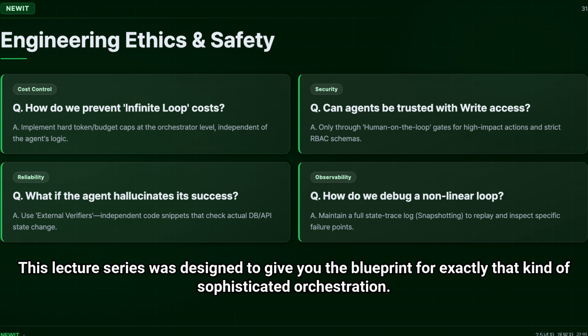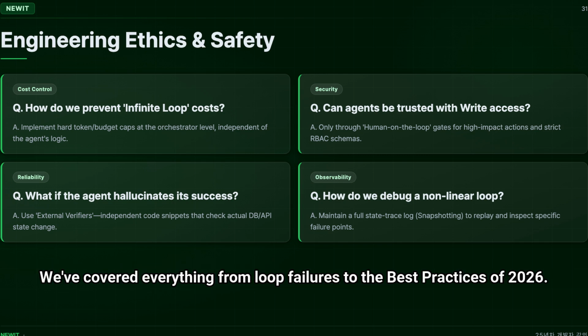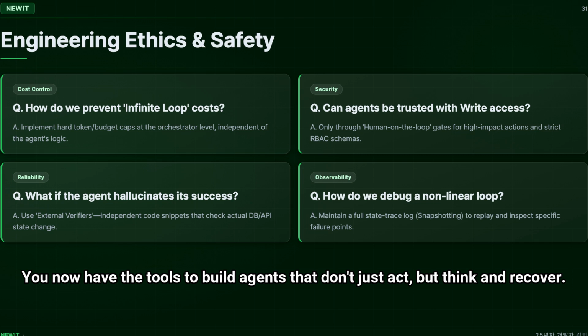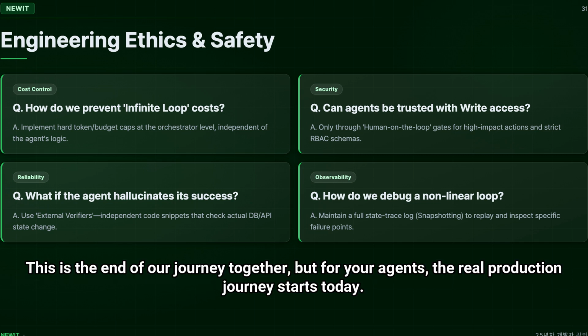This lecture series was designed to give you the blueprint for exactly that kind of sophisticated orchestration. We've covered everything from loop failures to the best practices of 2026. The transition from a developer to an agent architect isn't overnight, but by applying these patterns, you are protecting your system against the inevitable hallucination storms of the future. You now have the tools to build agents that don't just act, but think and recover. This is the end of our journey together, but for your agents, the real production journey starts today.